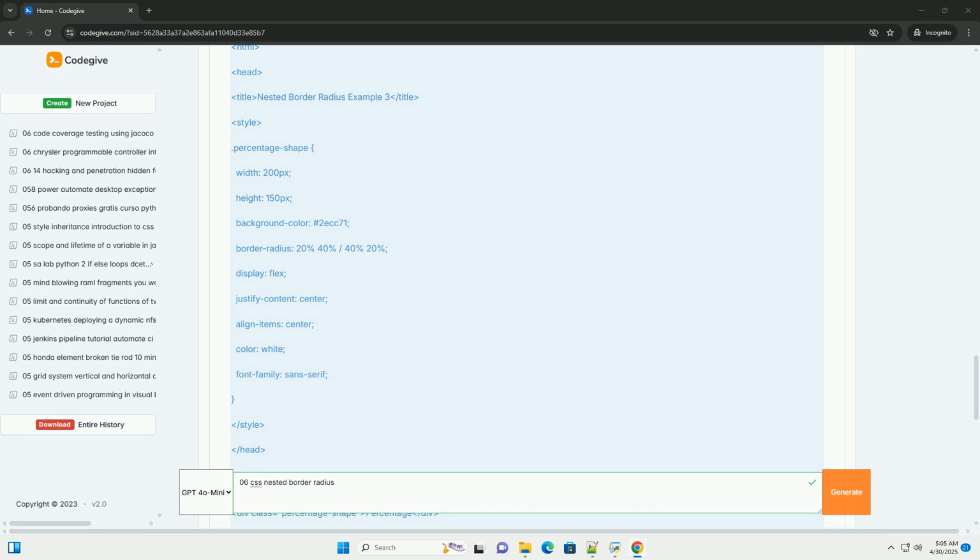Remember to prioritize accessibility and performance when using this technique in your projects. Happy coding!